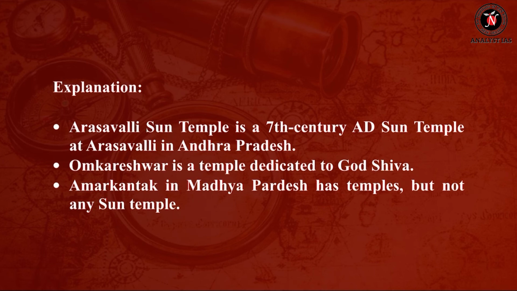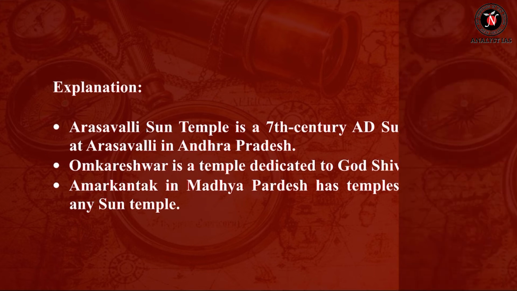Arasvalli Sun Temple is a 7th century AD sun temple at Arasvalli in Andhra Pradesh. Omkareshwar is a temple dedicated to God Shiva. Amarkantak in Madhya Pradesh has temples but not any sun temple. Now let's move to the next question.